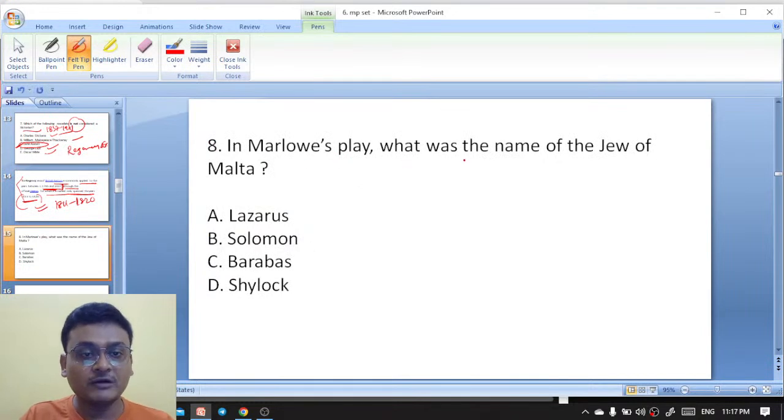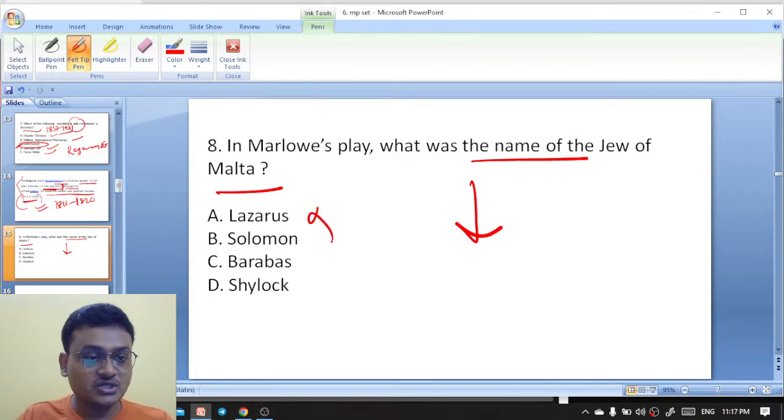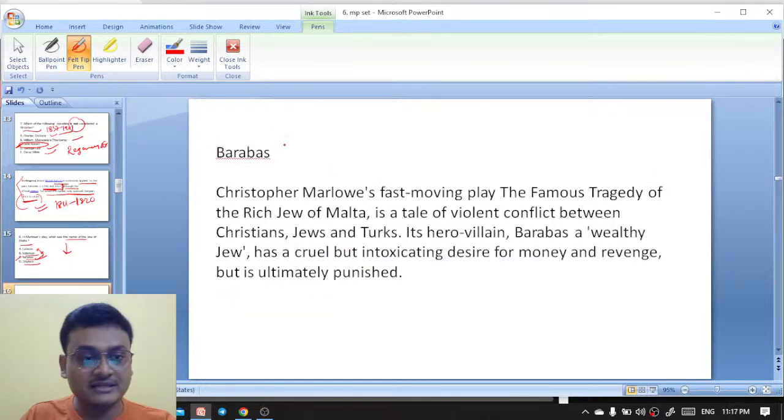In Marlowe's play, what was the name of the Jew of Malta? Lady Lazarus, Solomon, Barabbas, Shylock. So in Marlowe's play, the name of the Jew of Malta is actually Barabbas. So here C is the right answer. And here is the explanation.